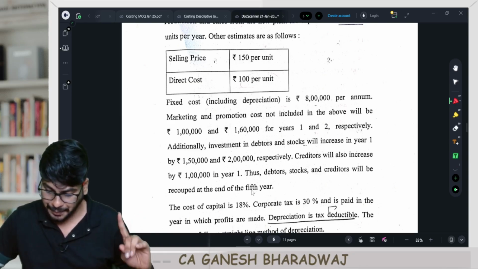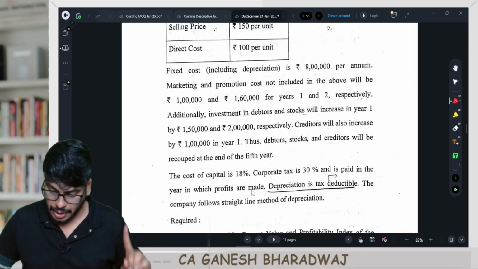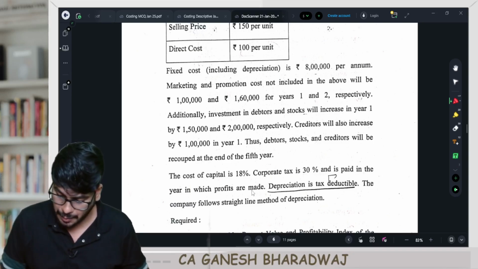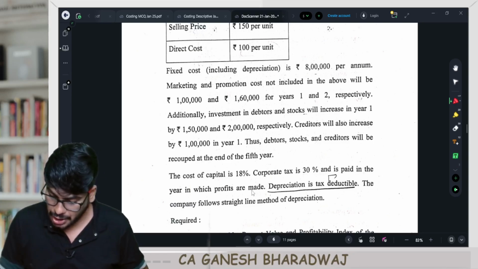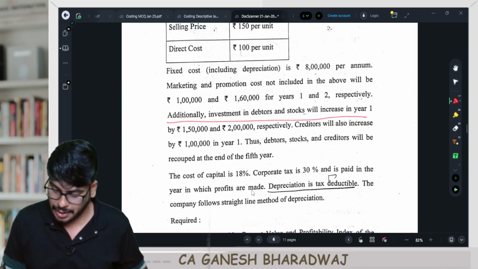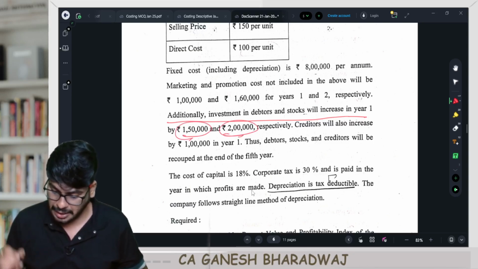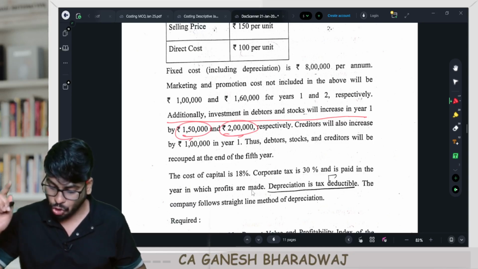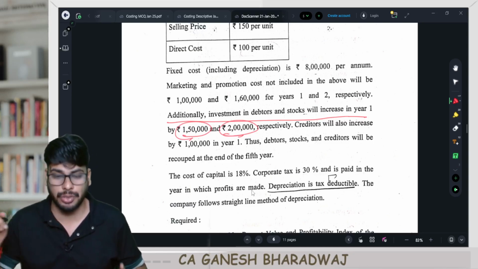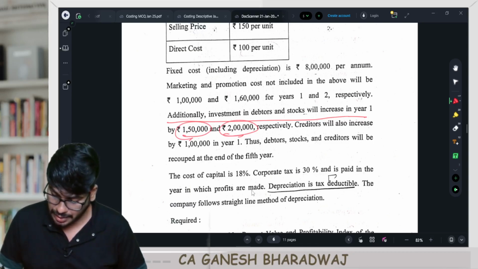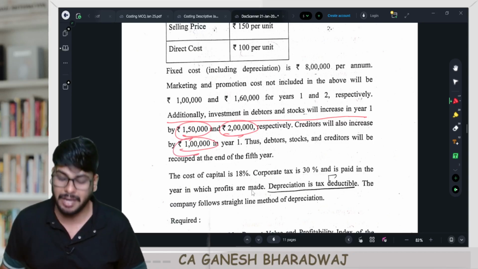In fact, they have given one more thing here. Yes, working capital. They have given the working capital investments. The working capital, additionally, investment in debtors and stock will increase in year 1 by 1,50,000 and 2 lakh rupees respectively. They have given it in the question here. So obviously, accordingly, you can just do this. This is also something that you need to remember. And they have also given in the question that creditors will also increase by 1 lakh.